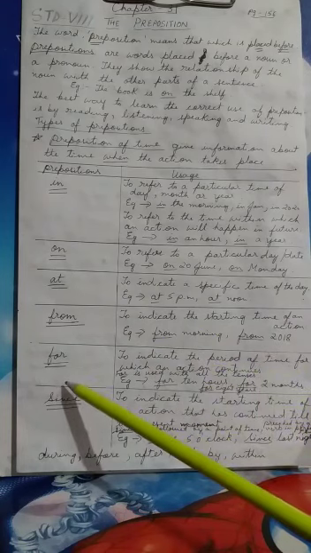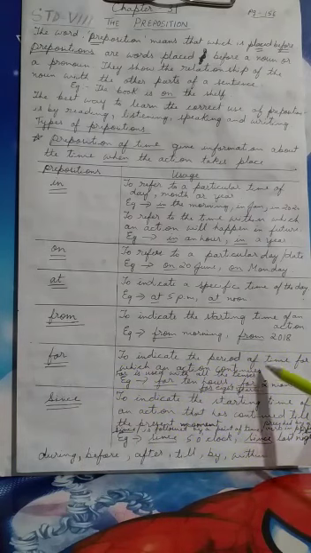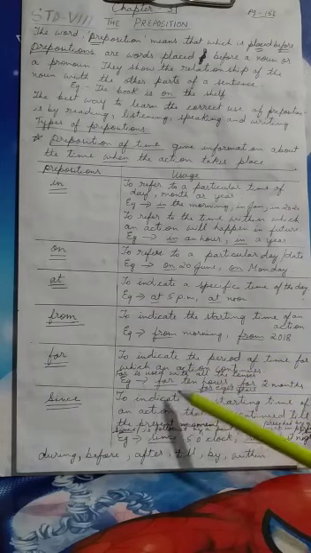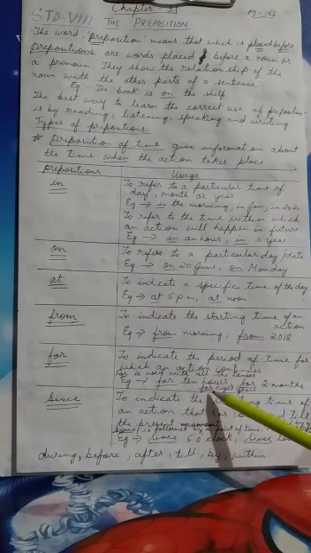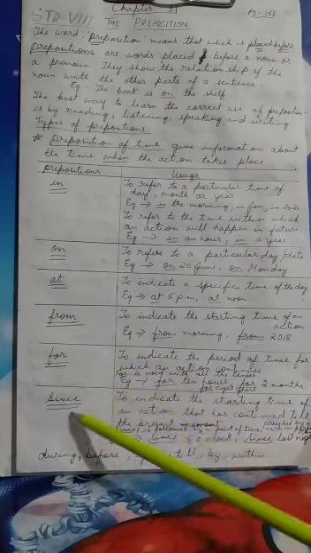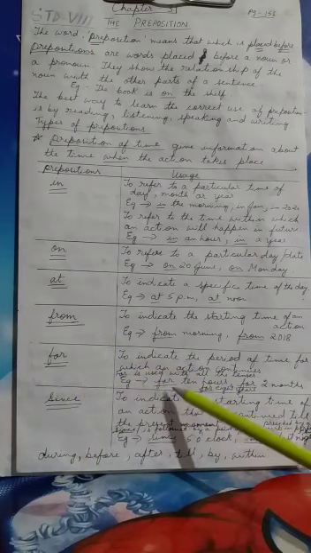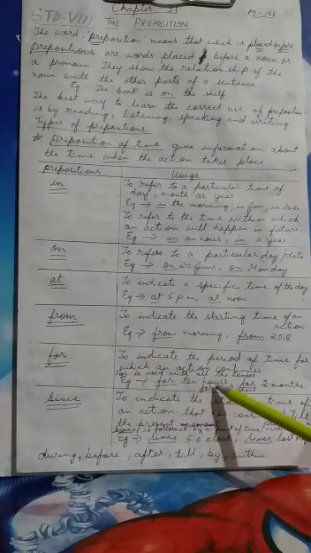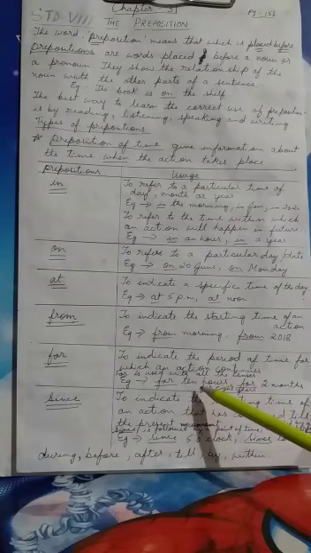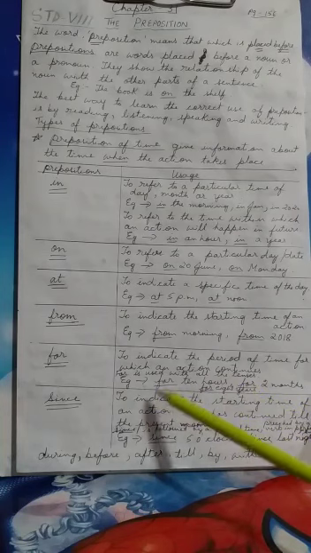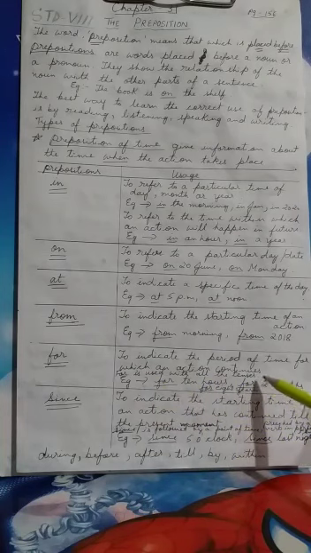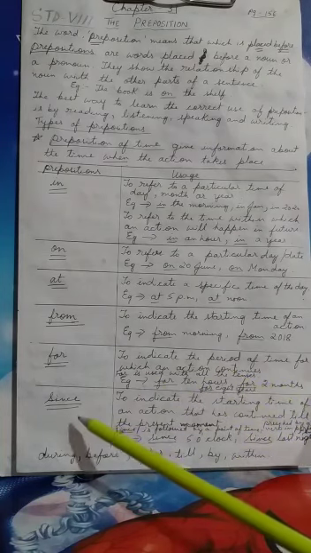Then comes for. For is used to indicate the period of time for which an action continues. Like for 10 years. So this is a particular period of time. Try to understand where to use for and since. It is very, very important. For 10 hours, so a particular period of time will be given. For 10 hours, for 2 months, for 8 years. And you should know that for is used with all the tenses. Then comes since.